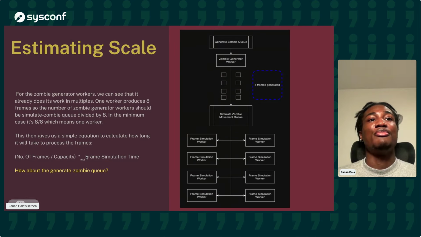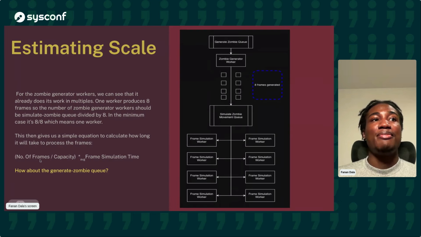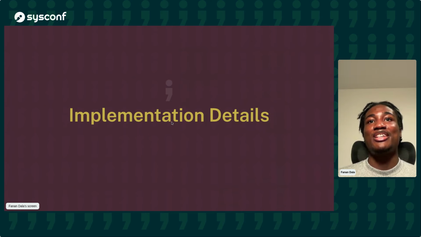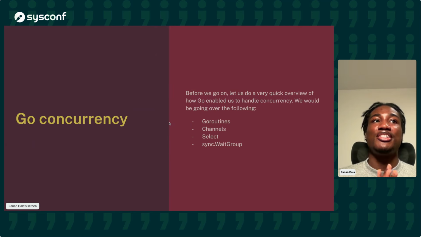And we have a simple formula to then calculate the speed of our pipeline, which is the number of frames divided by the capacity of the pipeline times the simulation time. Now, how about the generate zombie queue? We haven't figured out what the capacity should be yet. So stay with me. We'll figure that out as we go on in this talk. Let's jump into implementation details.